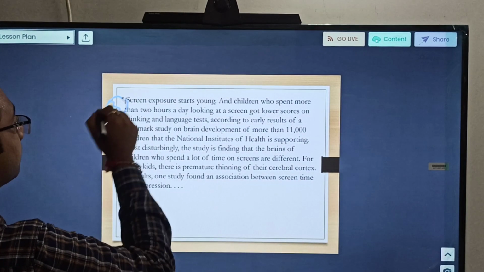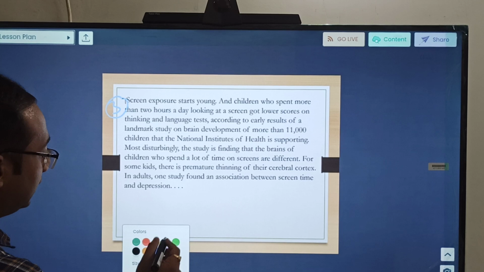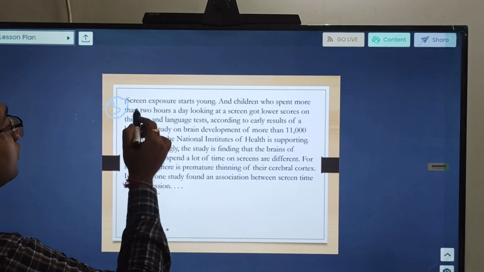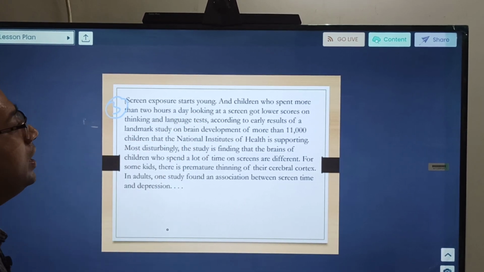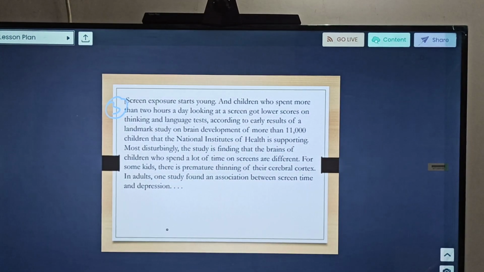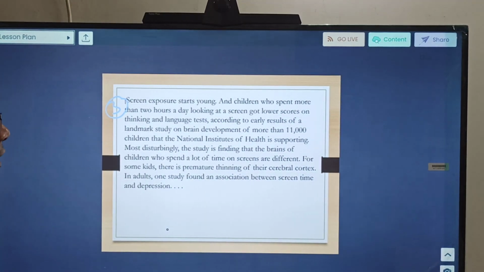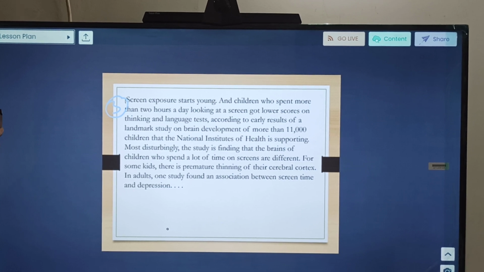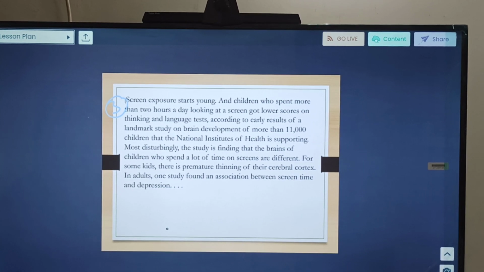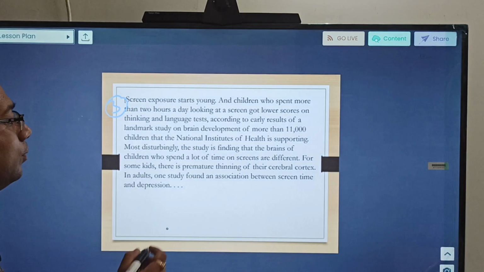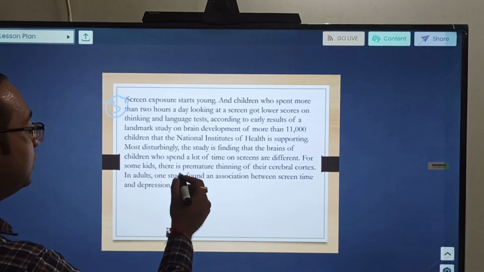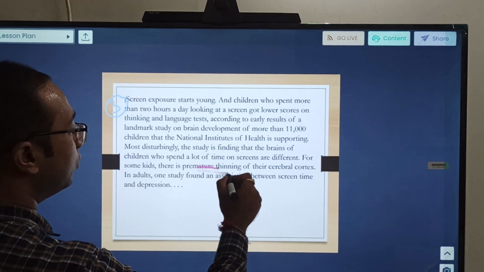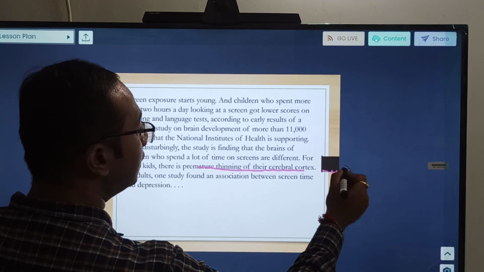Paragraph number 3. What is paragraph number 3 saying? Screen exposure starts young, okay, and children who spend more than 2 hours a day looking at screens get lower scores on thinking and language tests, according to early results of a landmark study on brain development of more than 11,000 children that the National Institutes of Health is supporting. Most disturbingly, the study is finding that the brains of children who spend time on screens are different. For some kids, there is premature thinning of, okay, so some negative effect it is mentioning.